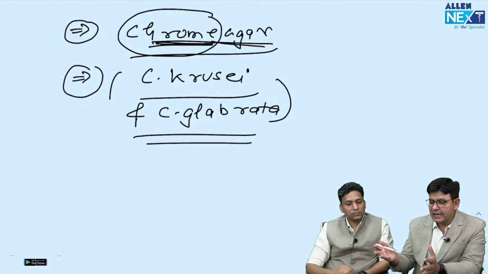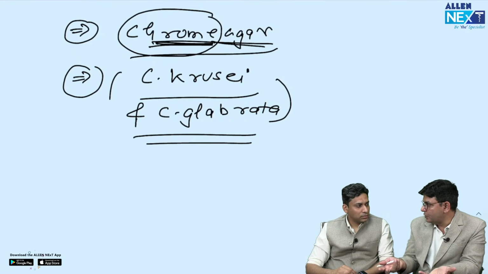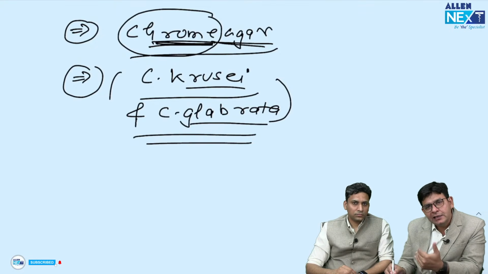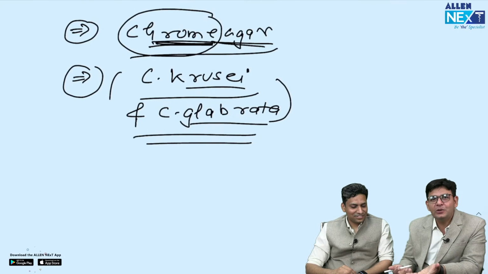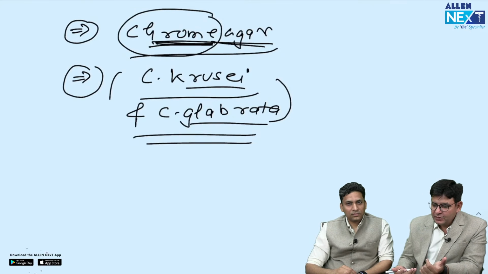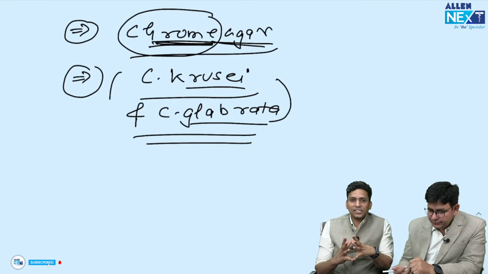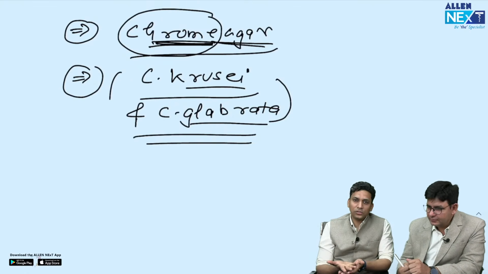Otherwise, as you know, the drug of choice for Candida is mostly fluconazole. But krusei and glabrata are intrinsically resistant to azoles. So what can we use then? See, generally if candidiasis is asked, it is commonly caused by Candida albicans and it is very sensitive to fluconazole. That's why the drug of choice for candidiasis is fluconazole.